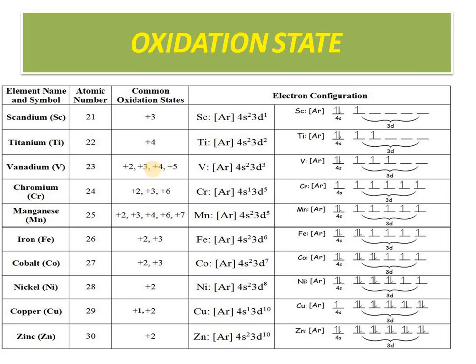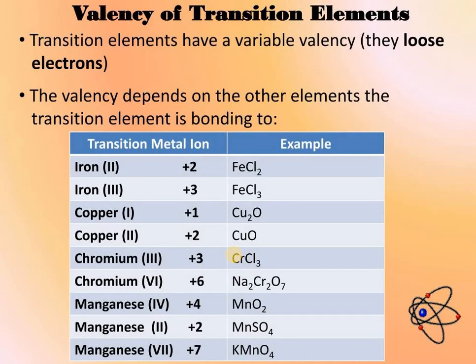Okay. Now, I will suggest that you write the electronic configuration and check it yourself, because this is very important. Once you do the practice, it will be easier and more convenient for you to understand each and every concept in a nice manner. So this we have discussed about variable oxidation. Why? Because electrons can be removed from 4s or 3d, the outermost shell or the penultimate shell.